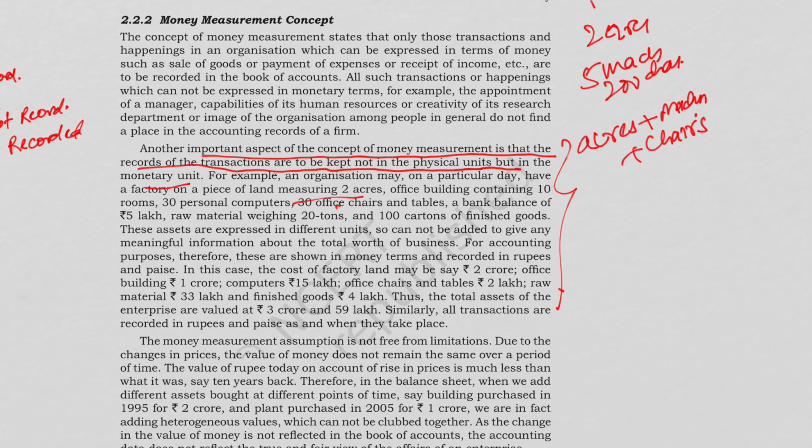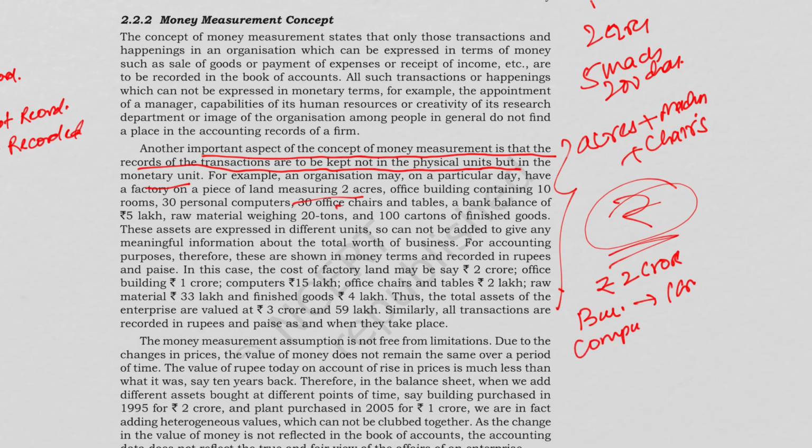So everything has to be converted into rupees. If you say, I have land worth rupees 2 crore, building worth rupees 1 crore, and computer worth rupees 15 lakh, now the total assets can be calculated by adding these.